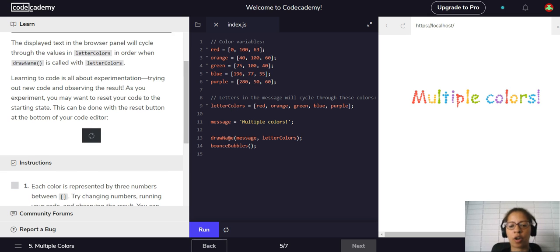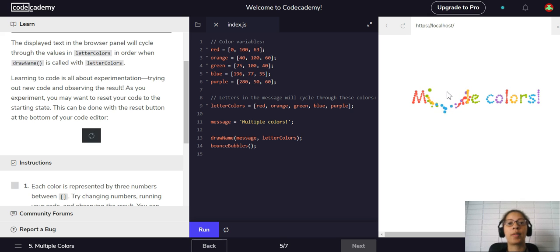So here, drawName, instead of putting red or orange or whatever, is called with the variable letter colors. What that means is it's calling this one right here, and that helps it cycle through these colors, which we see it doing here. Great.